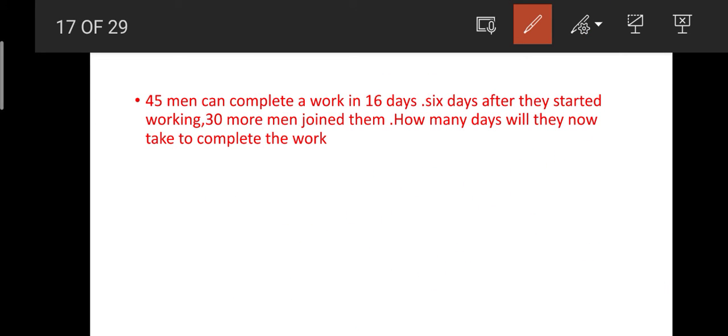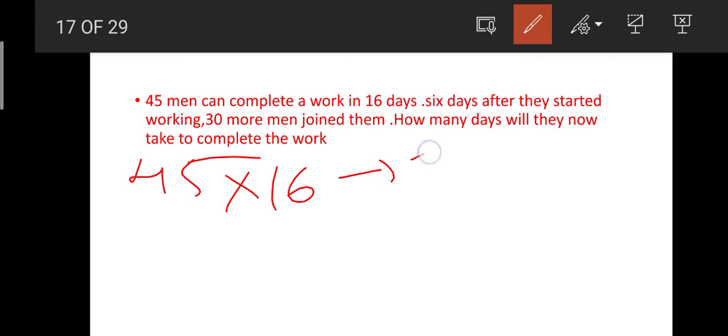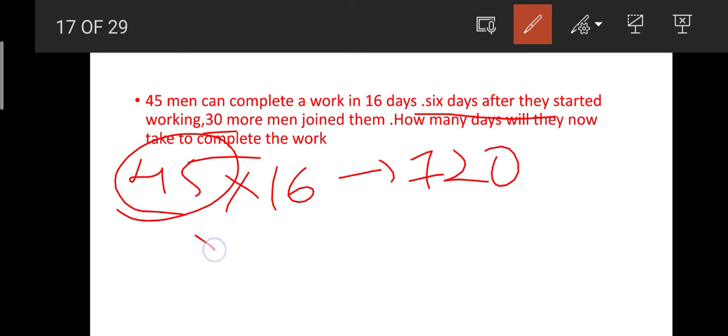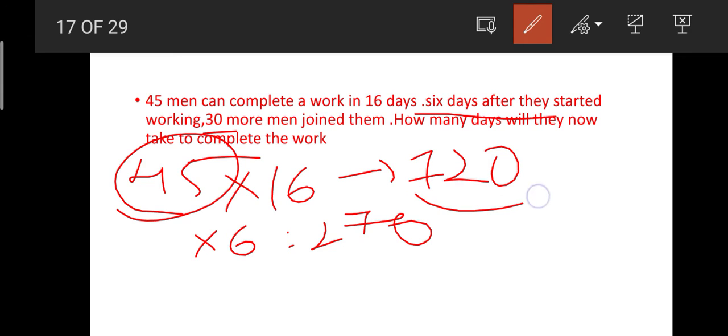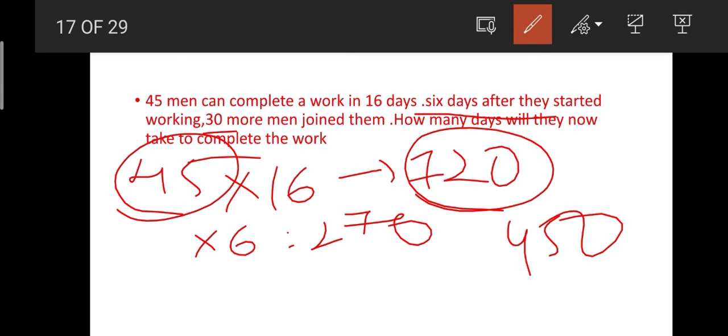Once more we will see it again. See here, 45 men have worked for 16 days. By taking this, we can get our total work as 720 units. 6 days after they started, 30 more men joined. If these 45 men have worked for 6 days, they will be completing 270 units of work. Then from this 720, what is the remaining work? It is nothing but 450 units.